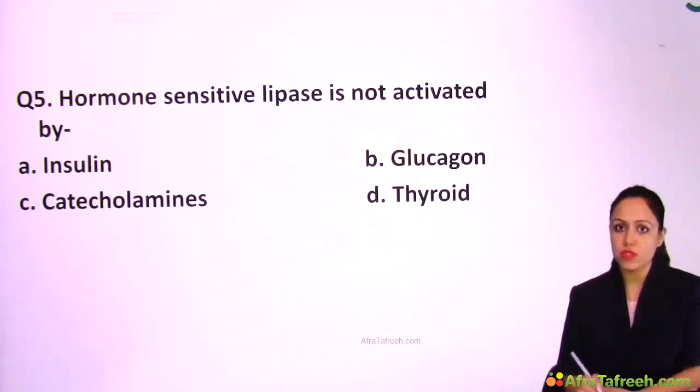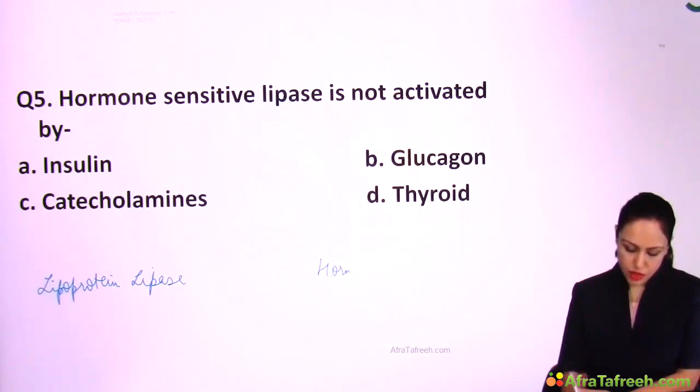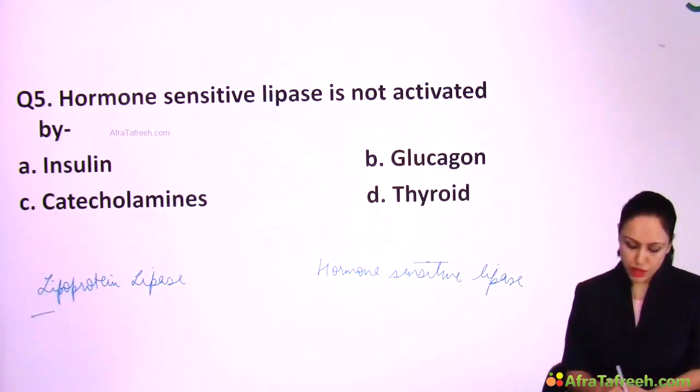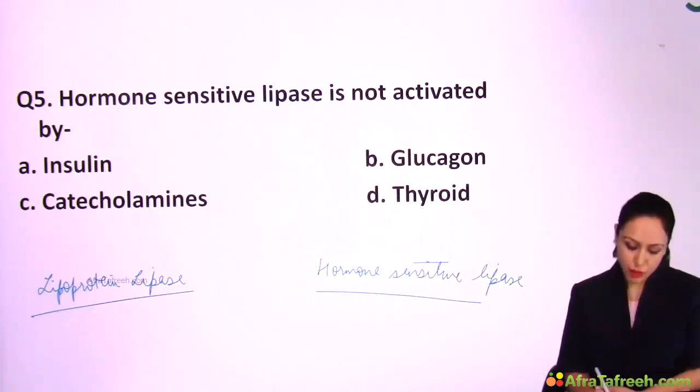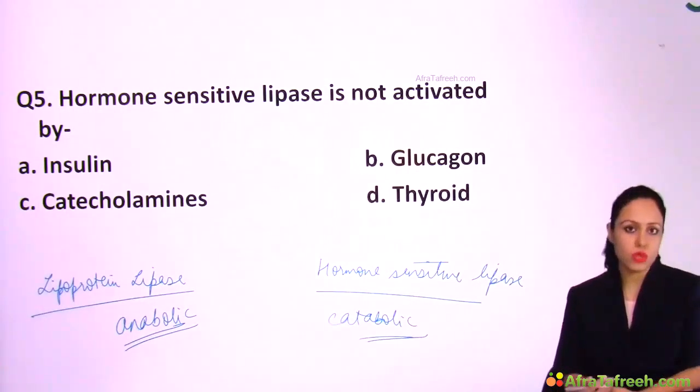Next question, hormone sensitive lipase. Let me tell you, there are two lipases. One is lipoprotein lipase, and the other is hormone sensitive lipase. Detail I'll be taking in the lipid metabolism topic. Right now I'm just telling you this much, that lipoprotein lipase is an anabolic enzyme and hormone sensitive lipase is a catabolic enzyme. So this way you can solve many questions on these two enzymes.